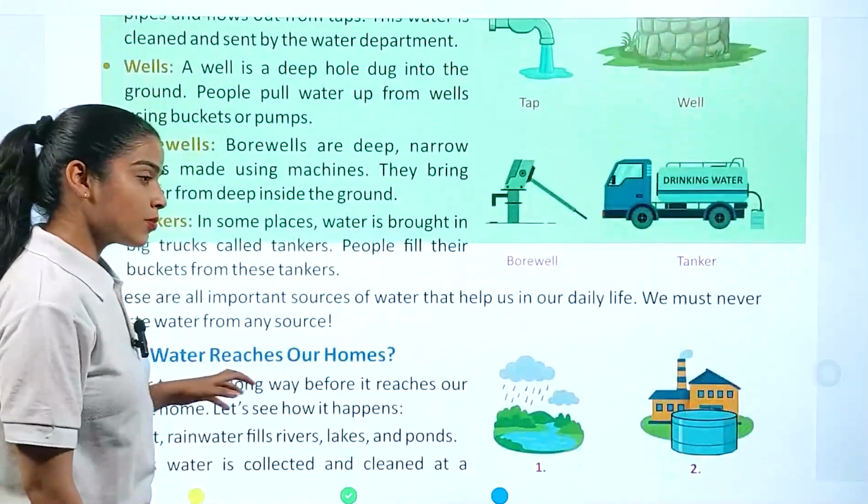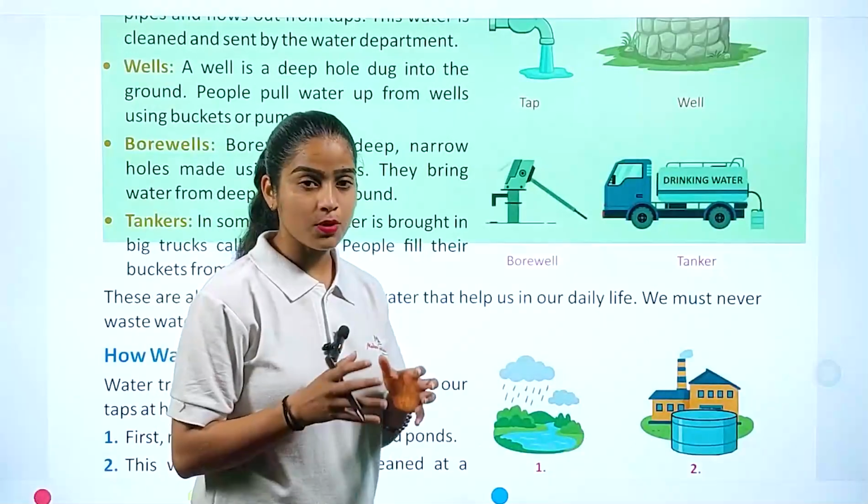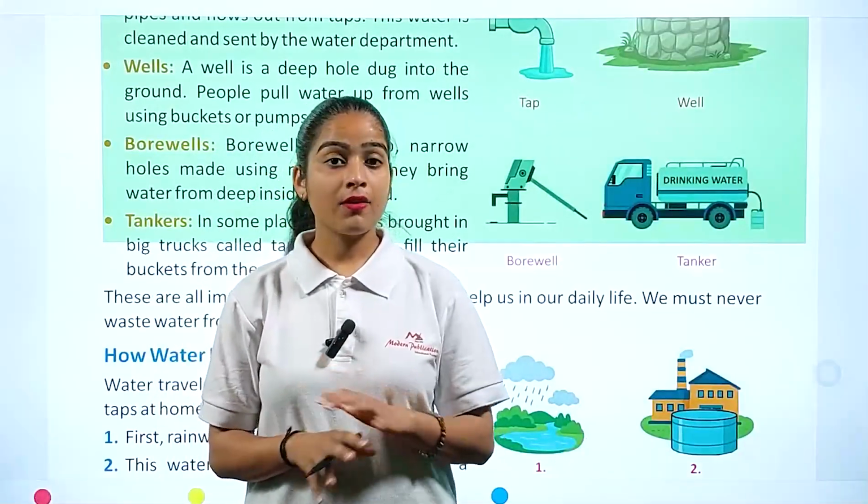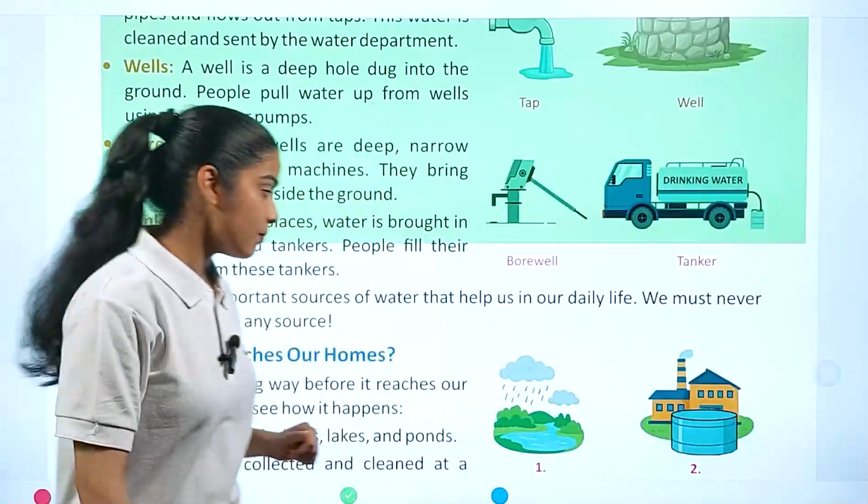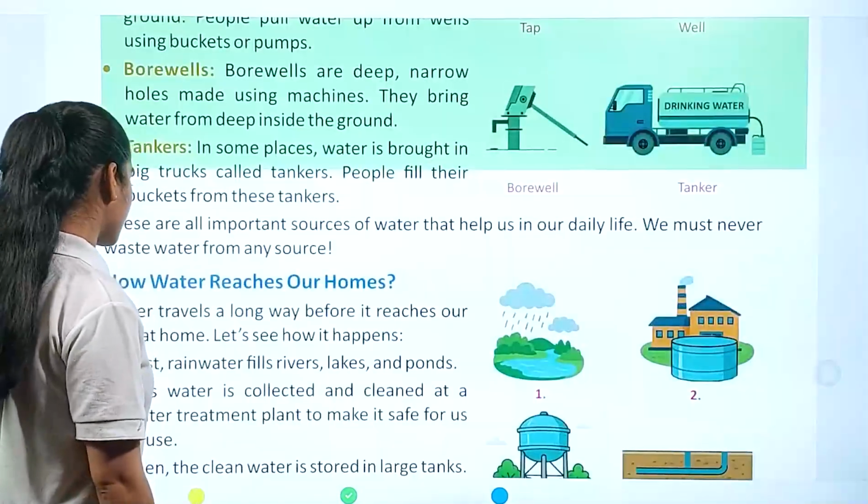So we always keep in mind that we have to use these sources properly and wisely and never waste our water, from any source of water supply.